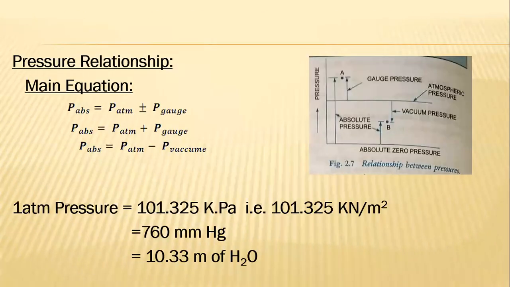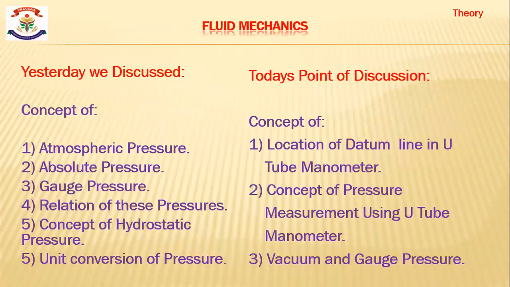Yesterday we discussed three types of pressure: absolute pressure, atmospheric pressure, and gauge pressure. The main equation is a pressure relationship and a unit conversion. Yesterday's points were: atmospheric pressure, absolute pressure, gauge pressure, the relation of these pressures, the concept of hydrostatic pressure, and unit conversion of pressure.